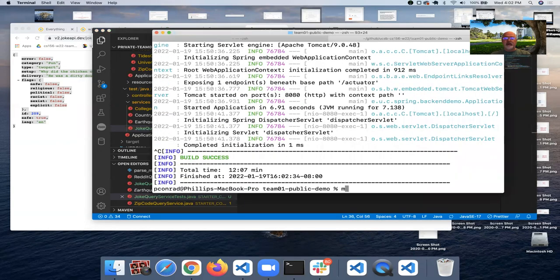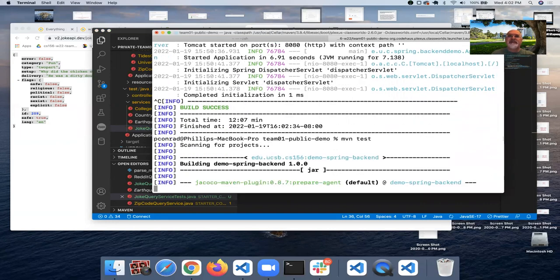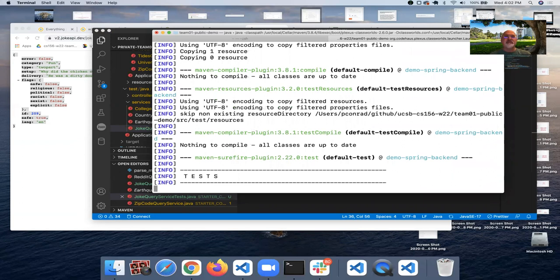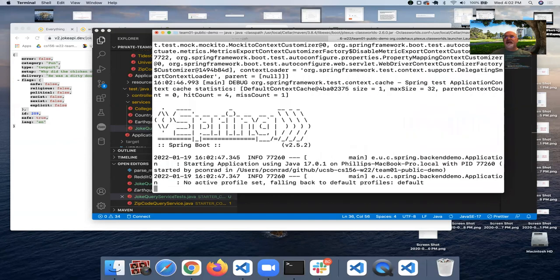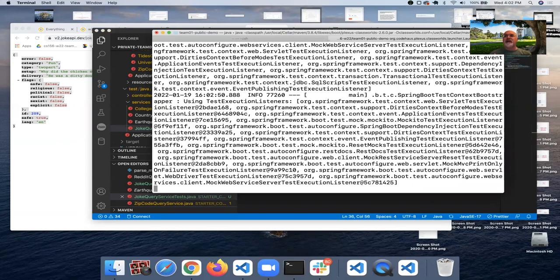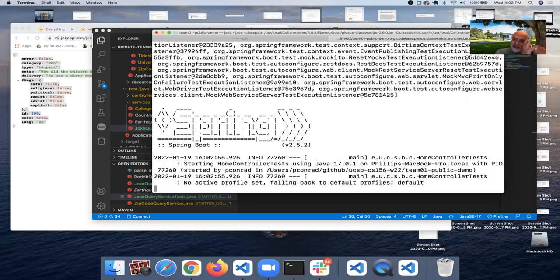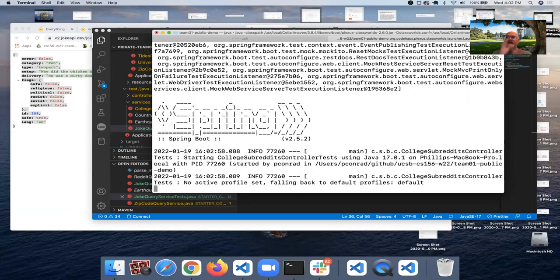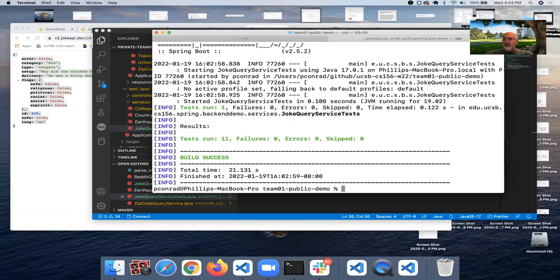So let's come over here and we'll do Maven test. The first time I run the test suite, I'm going to run the entire test suite, but that takes a while. And I'll show you then a way that you can just run a single test from the test suite. And that is much, much better if you're just working on a single unit of code and the test for that unit, and you don't really need to run all the other tests.